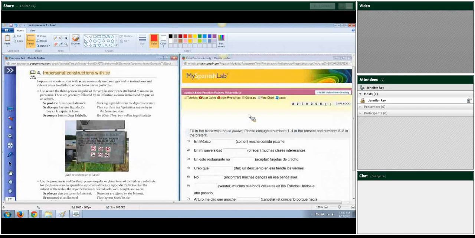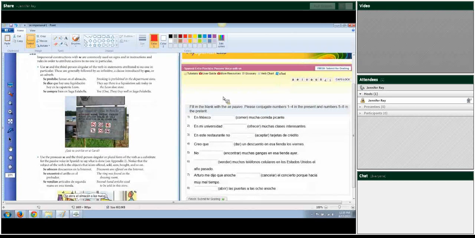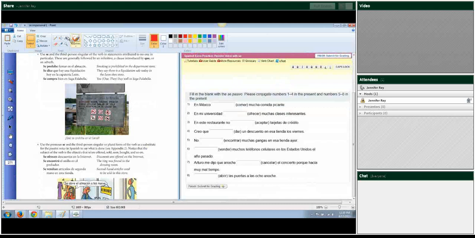Okay, so let's go ahead and do this activity. This one is supposed to be passive voice, so we're looking pretty much down here this time. Okay, so en México, comer mucha comida picante. So in Mexico, they eat a lot of spicy food, or a lot of spicy food is eaten in Mexico.